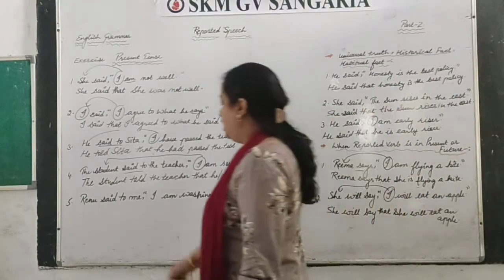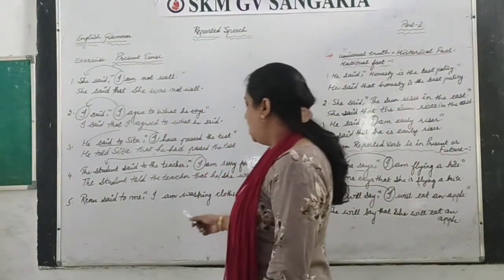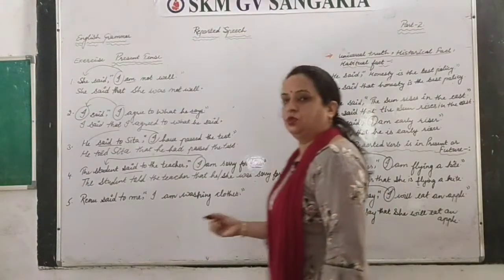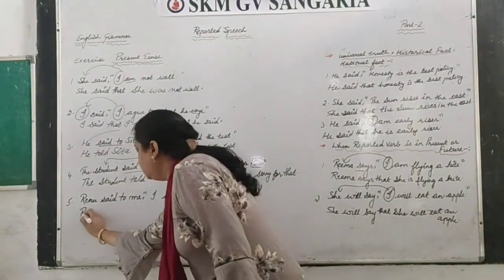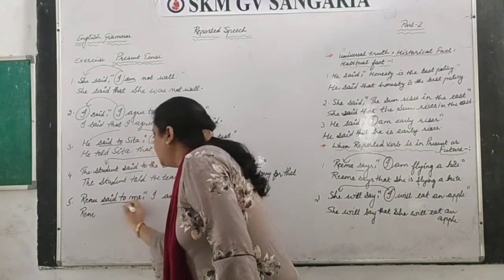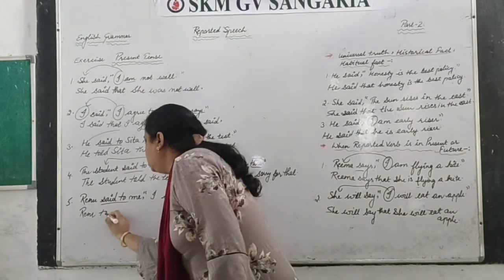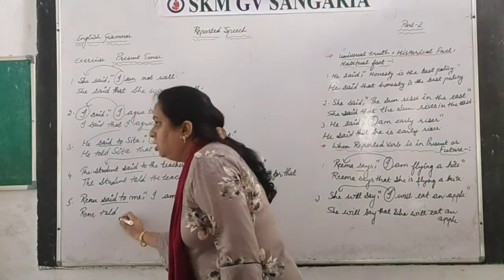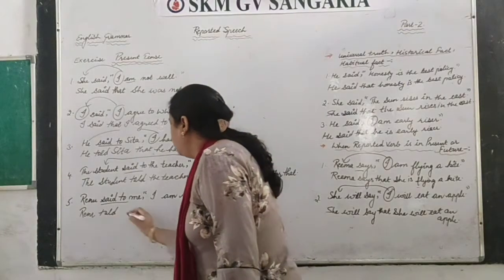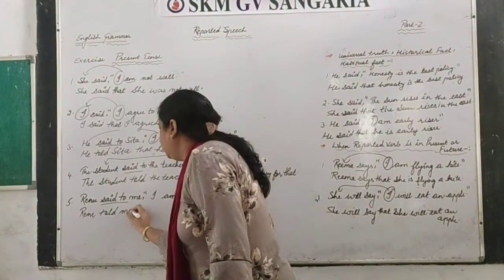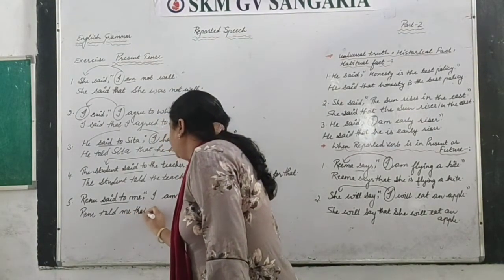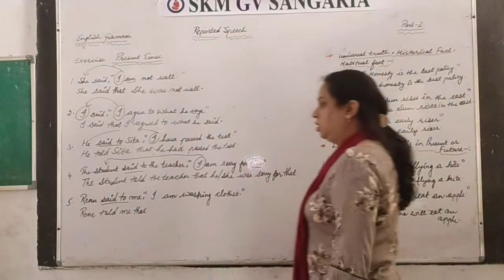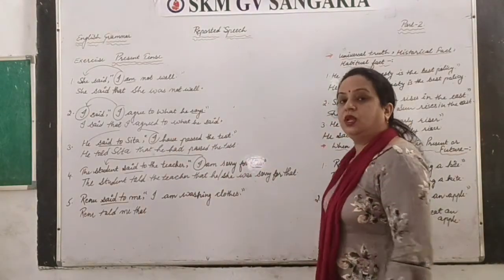Next is, Renu said to me, I am washing clothes. So the answer would be Renu, said to means change into told. Renu told me that, I changes into, Renu is what?